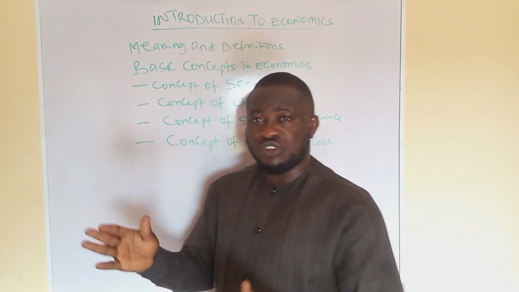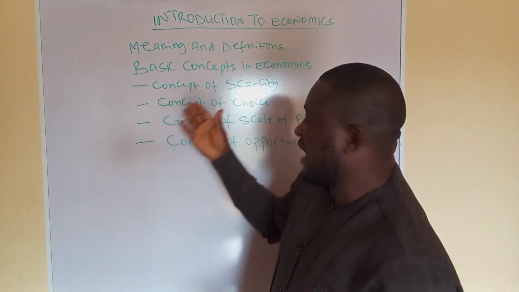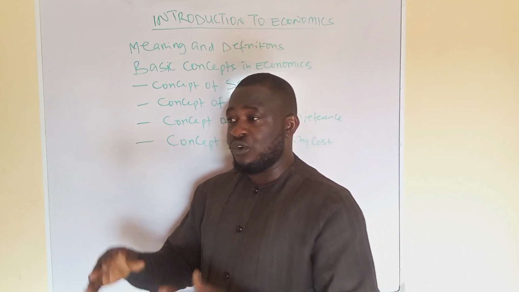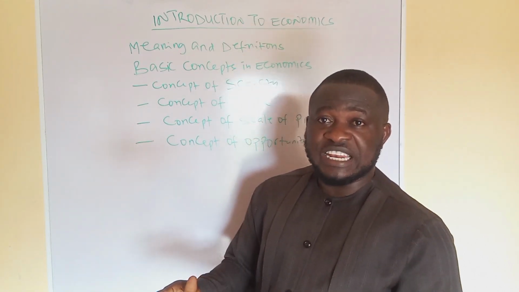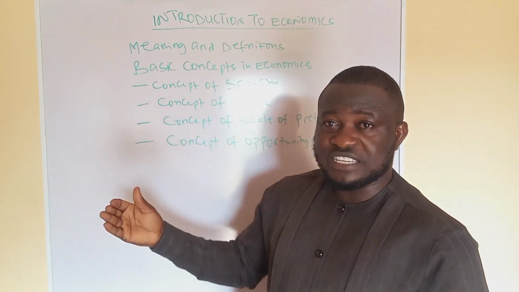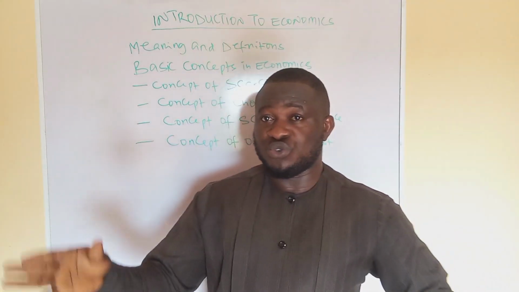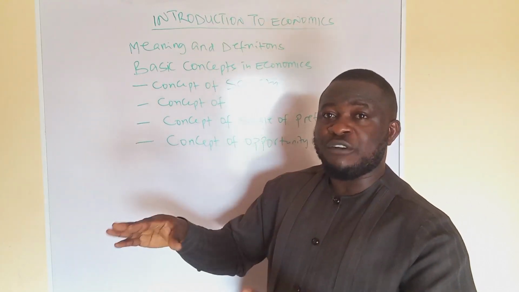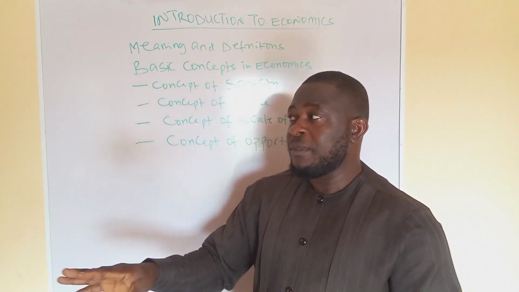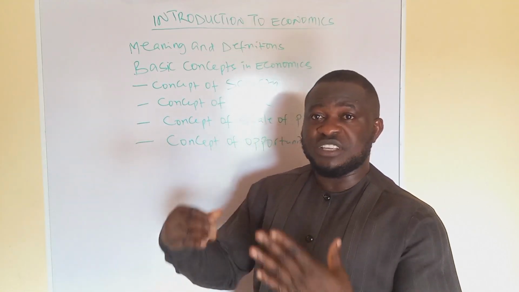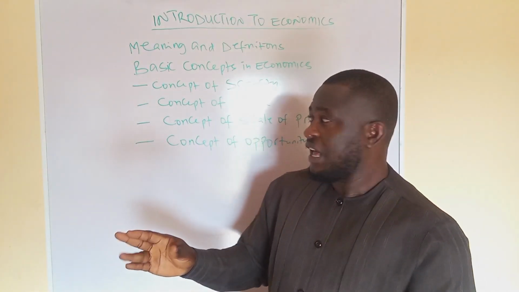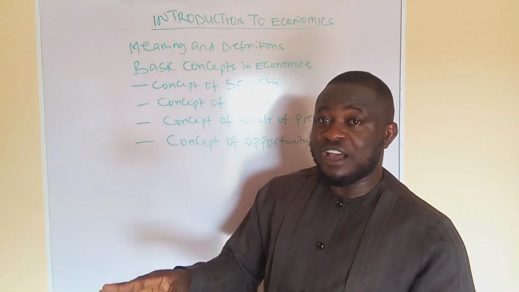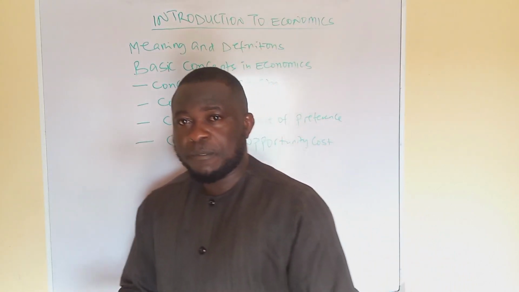According to the definition, you see, it talked about ends and scarce means. Ends in the definition imply that human beings have unlimited wants and needs. And he talked about scarce resources, which are the resources with which you will solve those needs. According to Robinson, human beings have numerous needs at every point in time, but the resources with which we will meet these needs are limited. And he went ahead to conclude, or to cap it, with the fact that these resources have alternative uses.